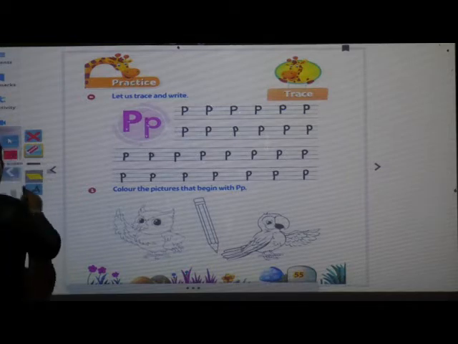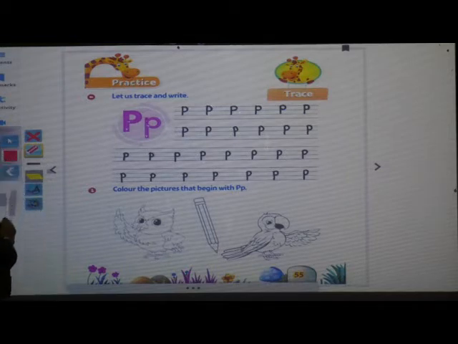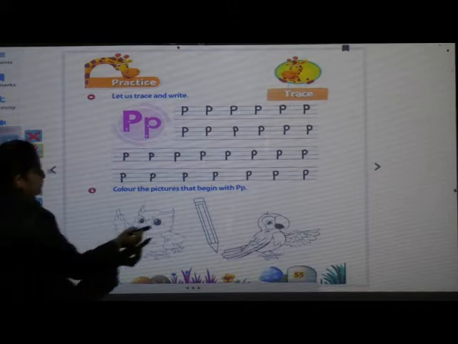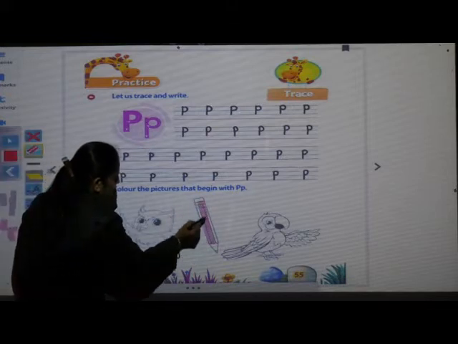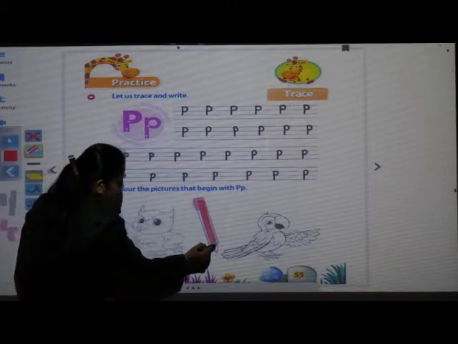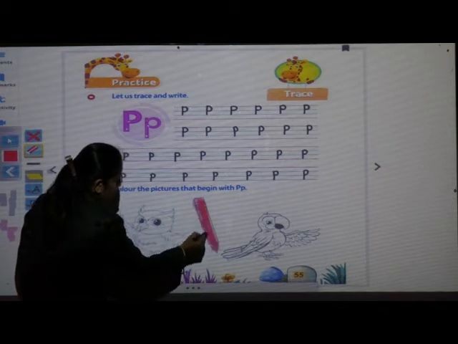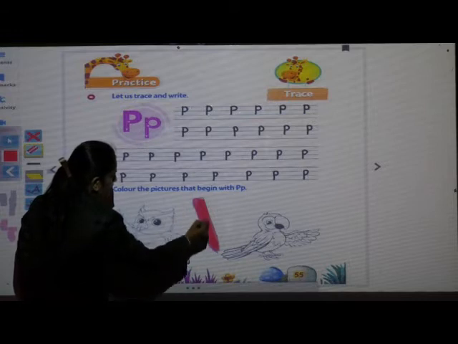You have to color the pencil. Okay. Take out your crayon box and color the pencil. Okay. Yes. Pa, pencil. Okay.